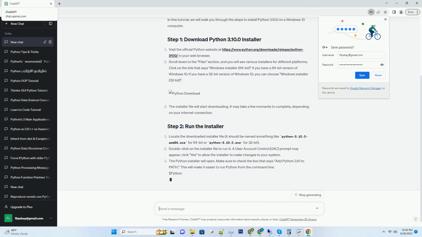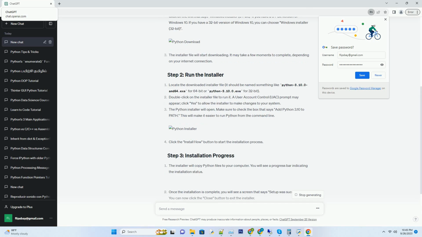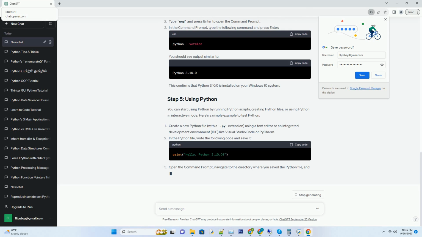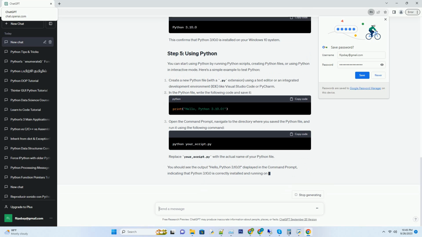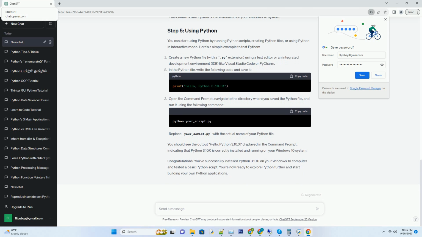Visit the official Python website at https://www.python.org/download/release/python-3100 in your web browser. Scroll down to the Files section, and you will see various installers for different platforms.